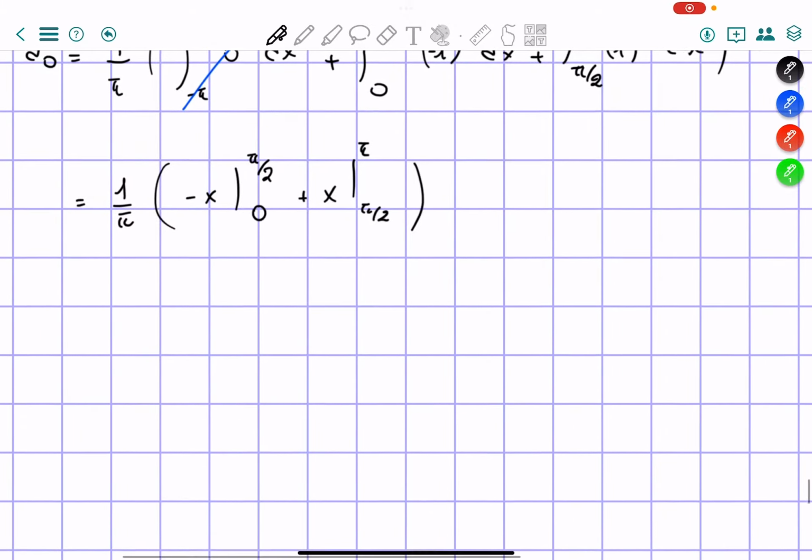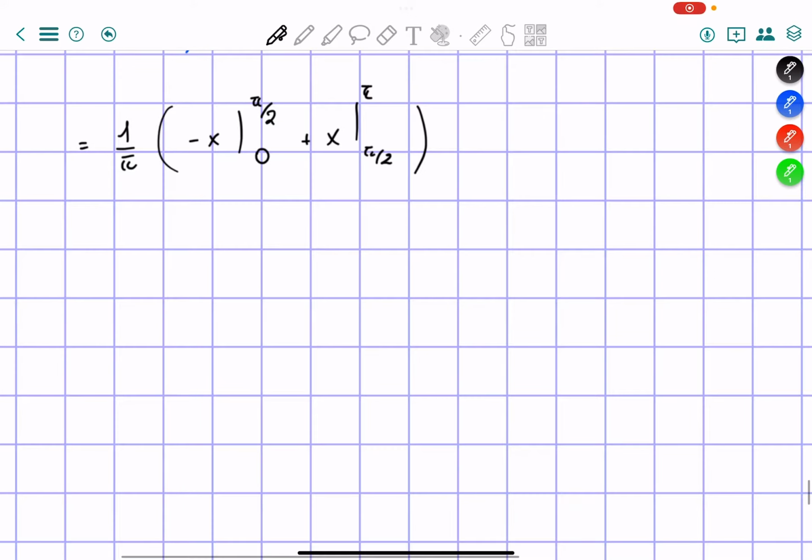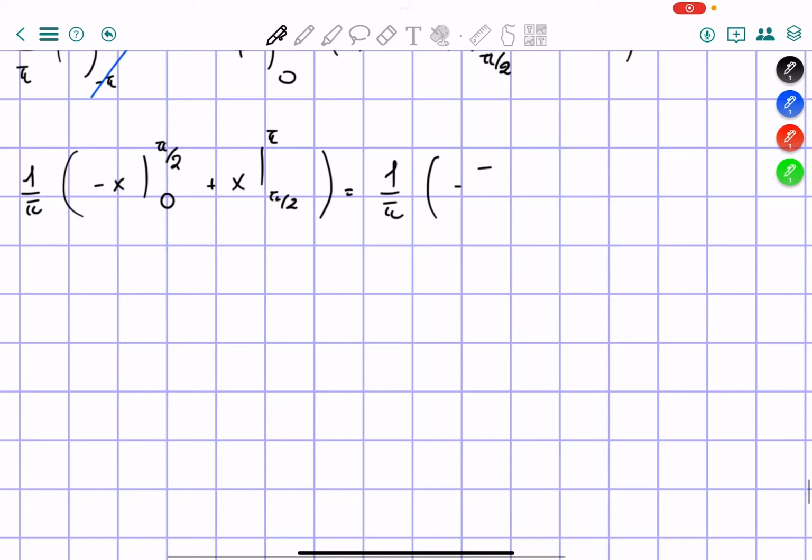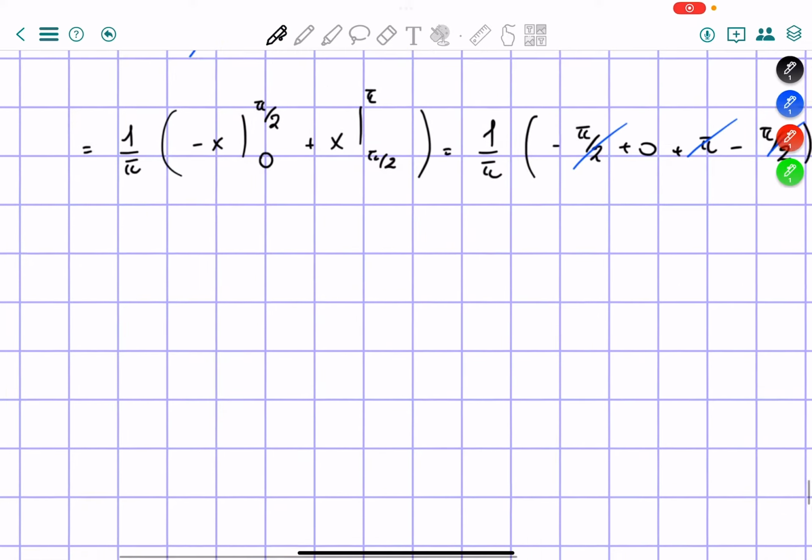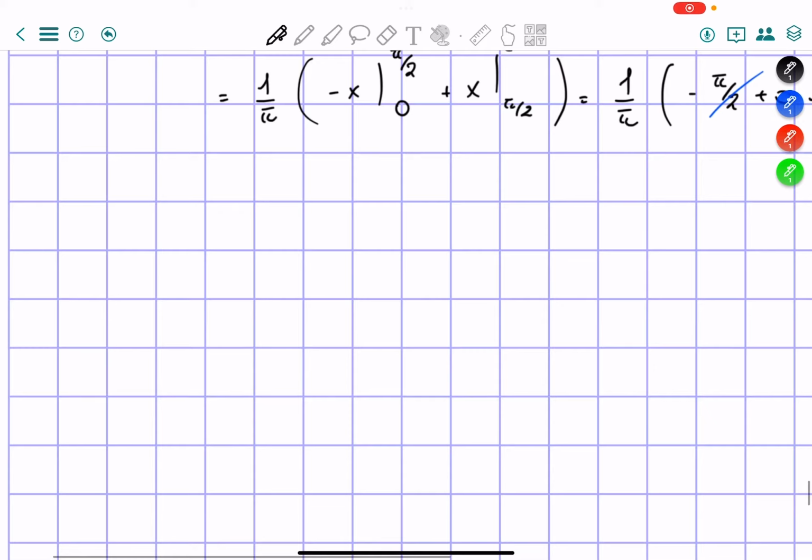So these two things will equal 1 over pi times negative pi over 2 plus 0 plus pi minus pi over 2. So these things cancel each other, and it turns out that a naught is equal to 0. Now a n is equal to